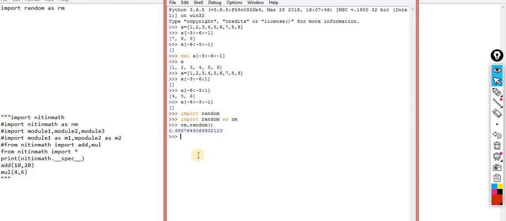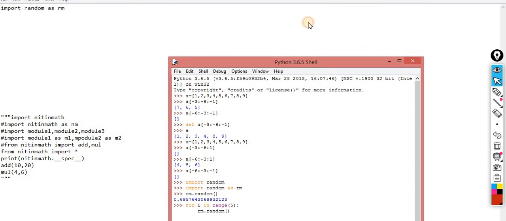Between 0 and 1, what I can do: for i in range of, let's suppose, 5, because I need 5 random numbers. Here I am printing it. Now you can check, it generates 5 random numbers, and all numbers are between 0 and 1. It does not consider 0, it will not consider 1. So this one is one way.